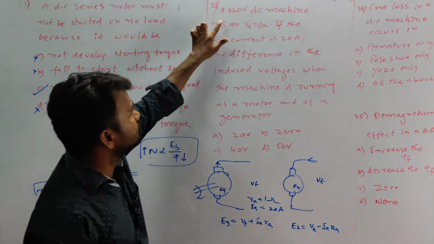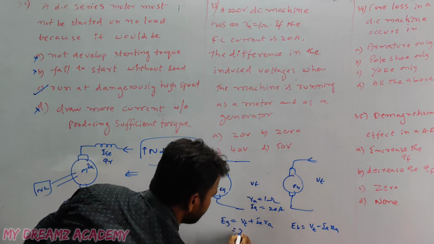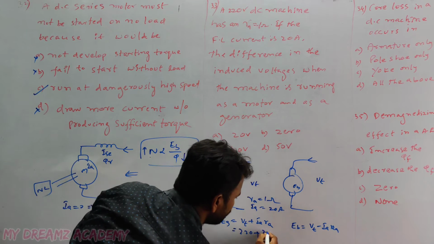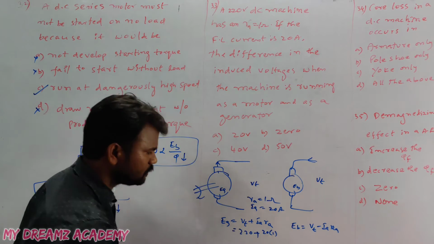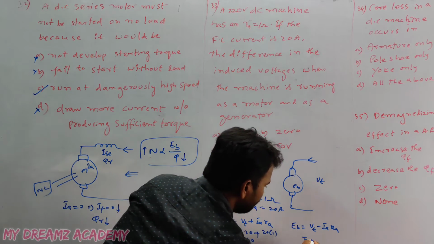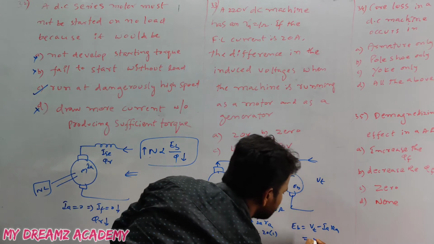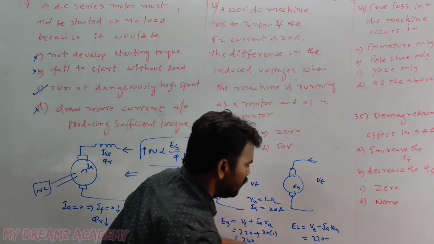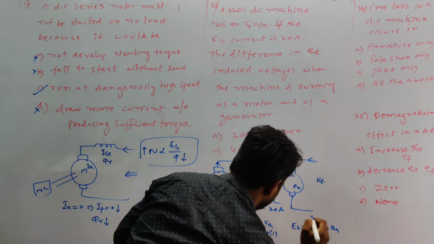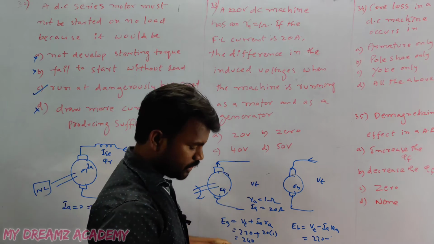Substitute the values. The terminal voltage is 220, plus armature current 20 into 1. Total: 240. And for the back EMF, the terminal voltage 220 minus Ia is equal to how much? Sorry for that.